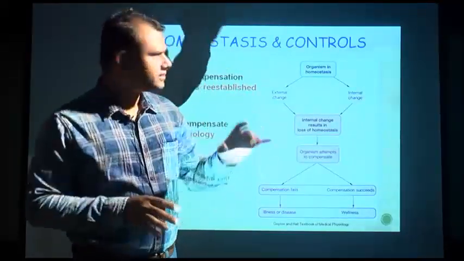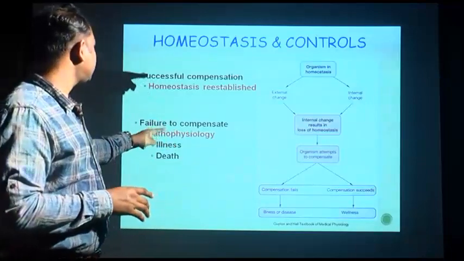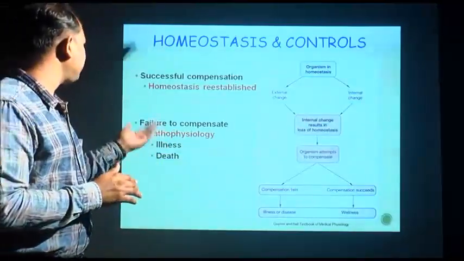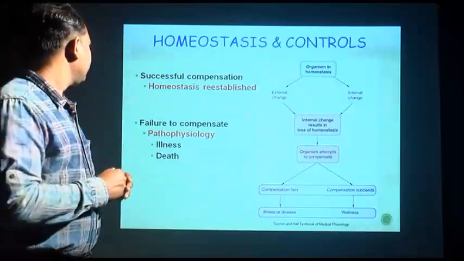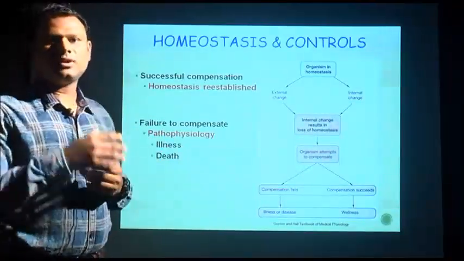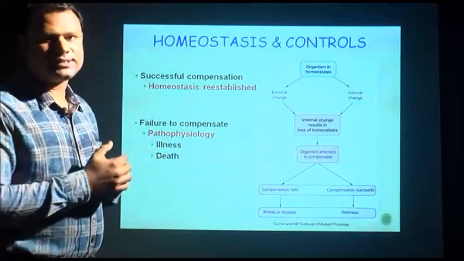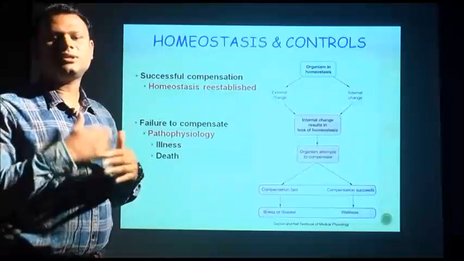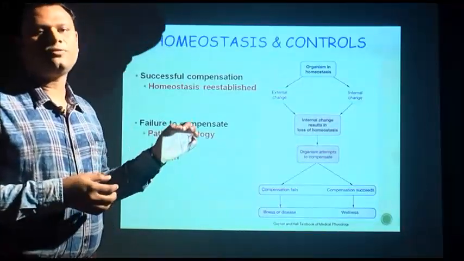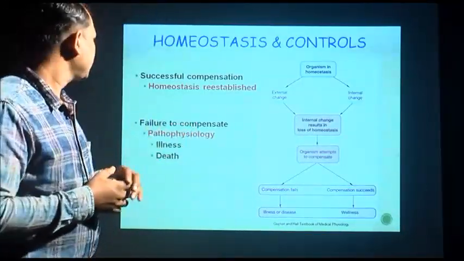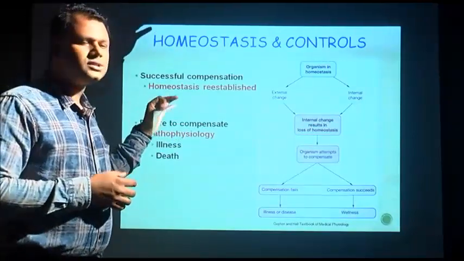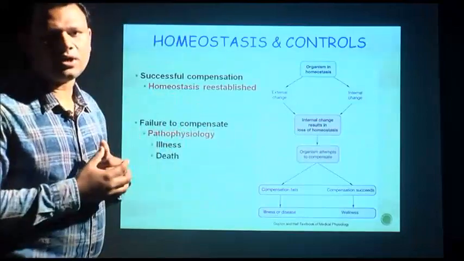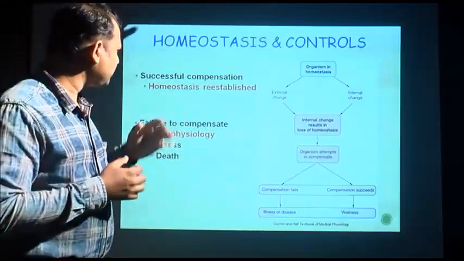Successful compensation means homeostasis is re-established. Once your body fails to compensate, a condition develops which is known as pathophysiology, and ultimately it can lead to illness or even death, a very worse situation for the person.